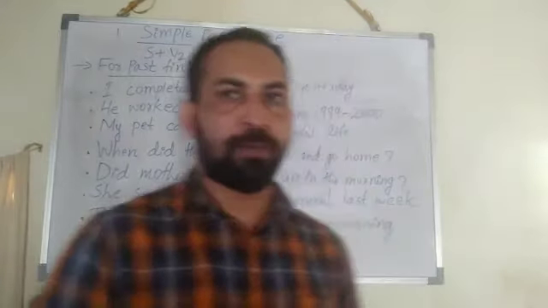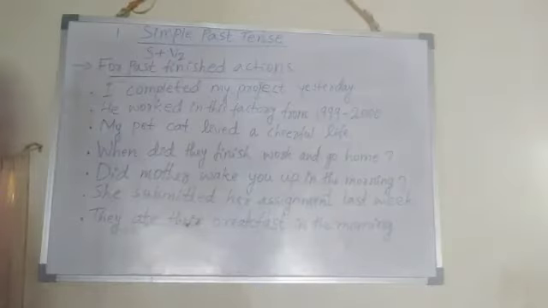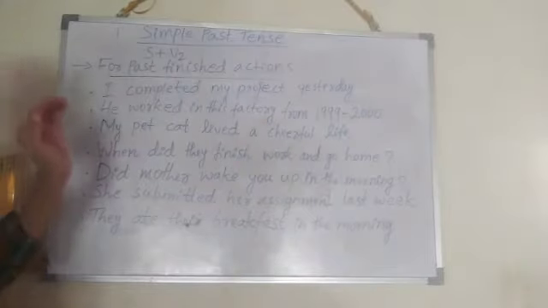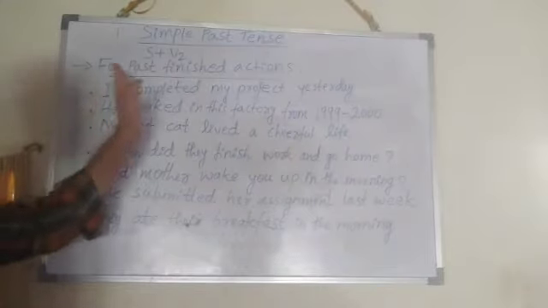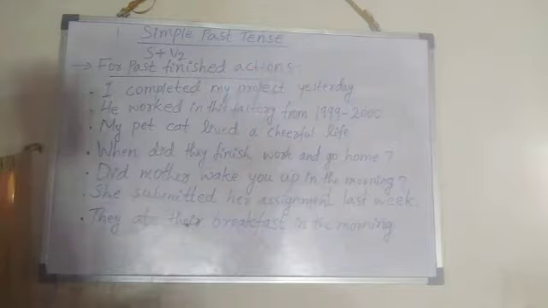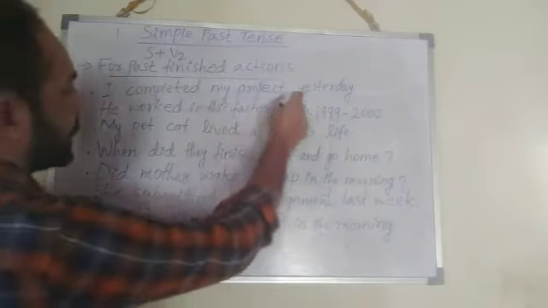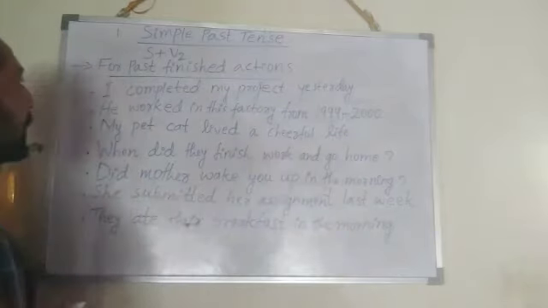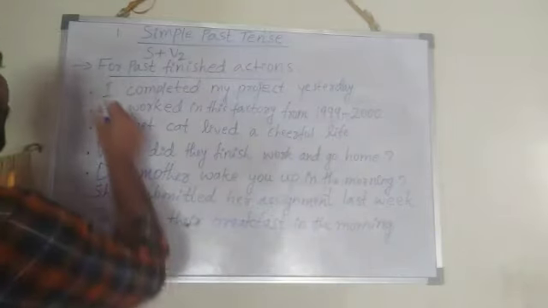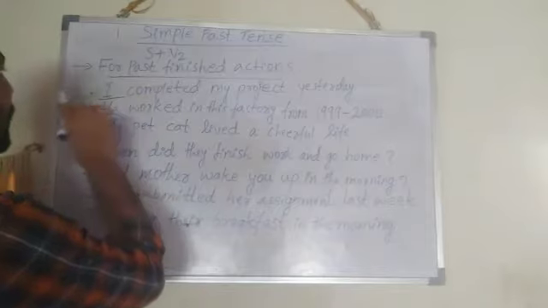Okay, look at the board. We are using this tense for past finished actions, right? Look at the first sentence. I completed my project yesterday. I is the subject, right?